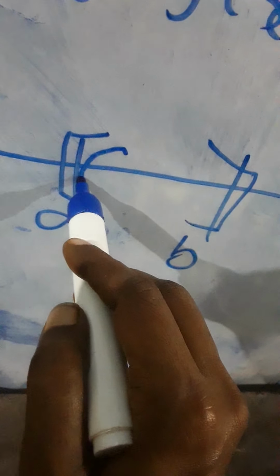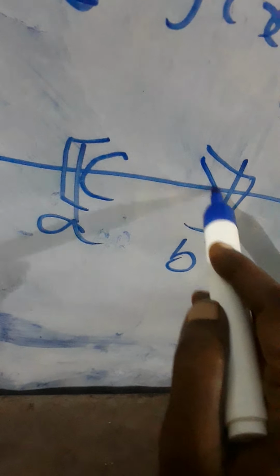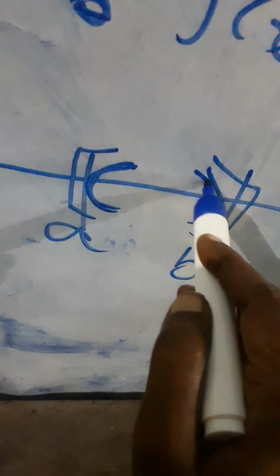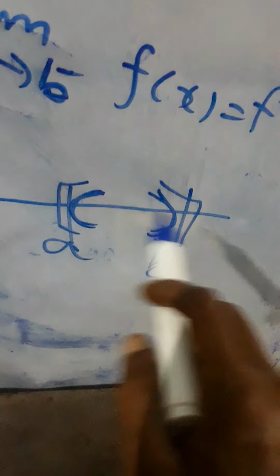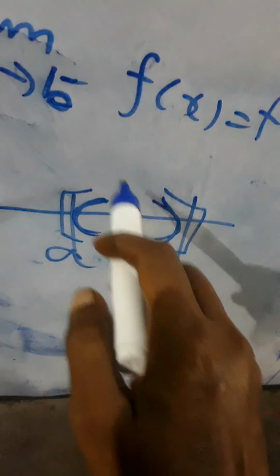If the set does not contain a and b but contains the points between a and b, it is said to be an open interval. I think you can understand the difference between the closed interval and open interval. In a closed interval, both a and b are included, and in the open interval, a and b are not included.